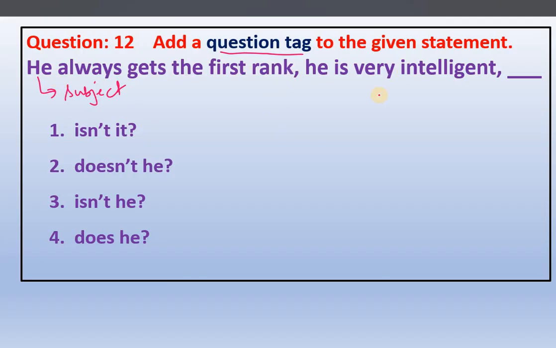He is very intelligent. So take the helping verb, is, and negate it. Make this sentence into a negative form. Right. So the correct answer here is, you take the helping verb and make it negative, then write the subject. Clear? So the helping verb we have to take is, converted to negative form, isn't, right? Then followed by the subject, he. So the correct answer here is the third one.